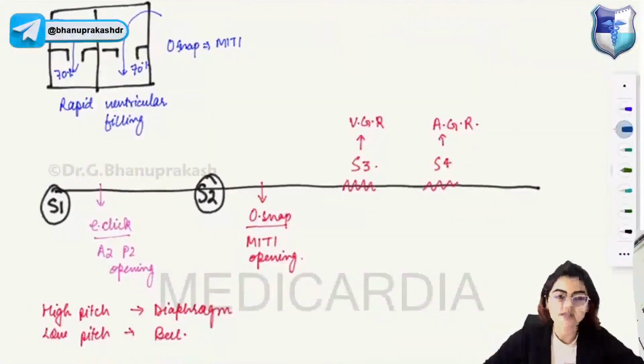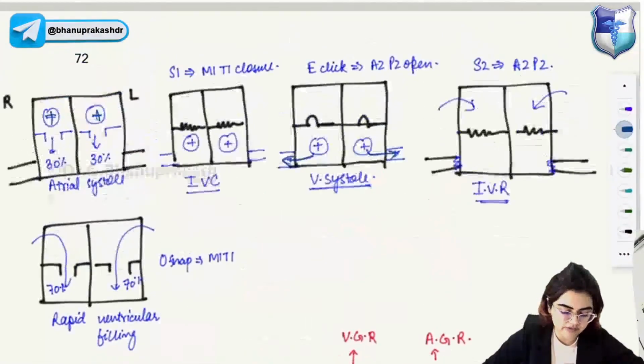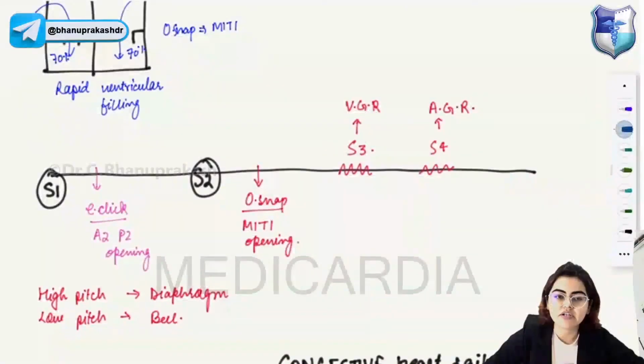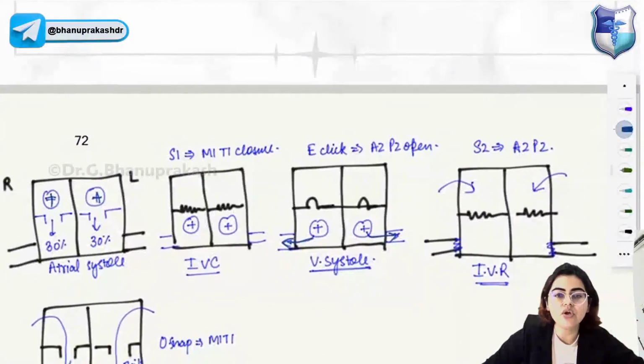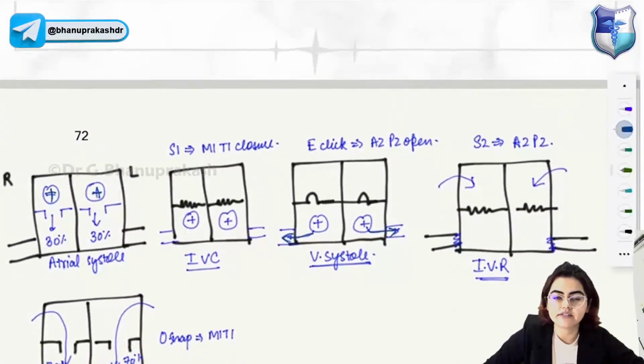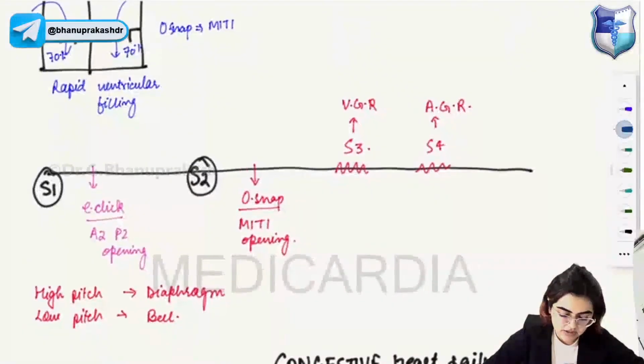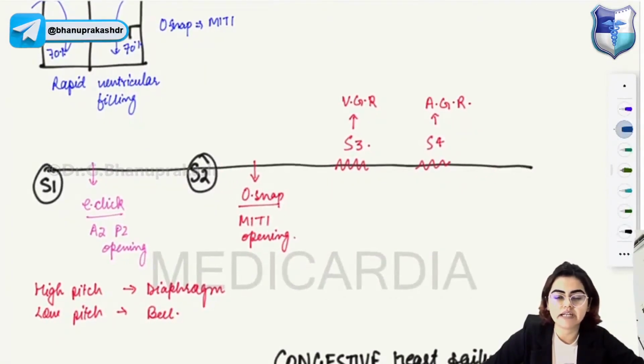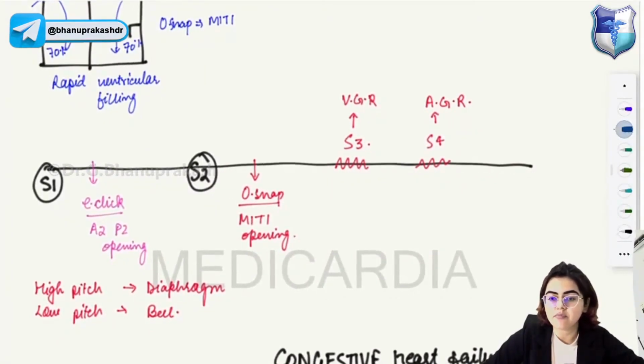So now look at this. This is S1. S1 is heard when M1 and T1 are getting closed. After S1 you hear an ejection click. The ejection click is heard due to the opening of the aortic as well as the pulmonic valve. And after S2 you have the opening snap. The opening snap is heard due to M1 and T1 opening.